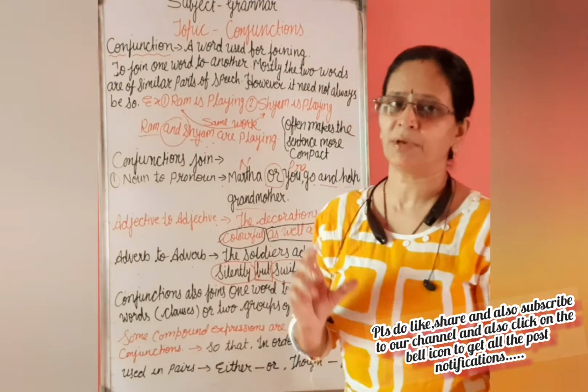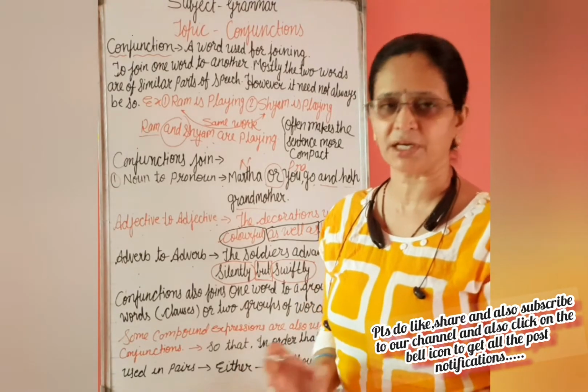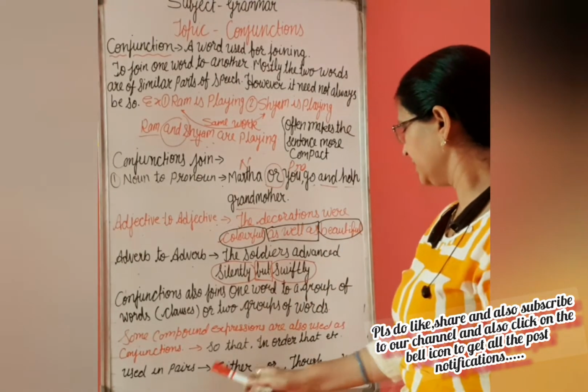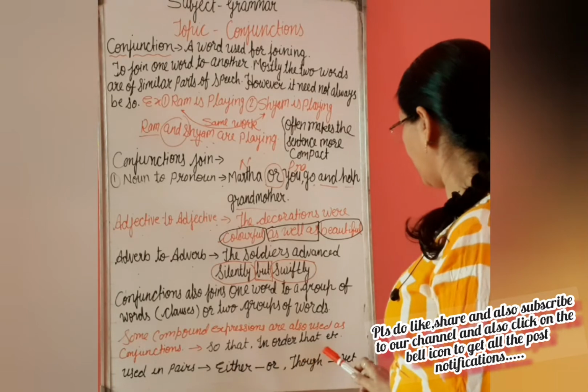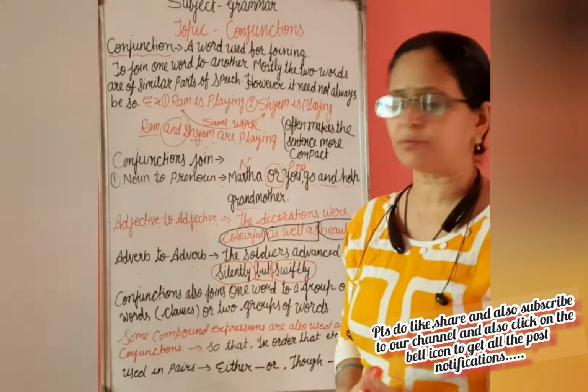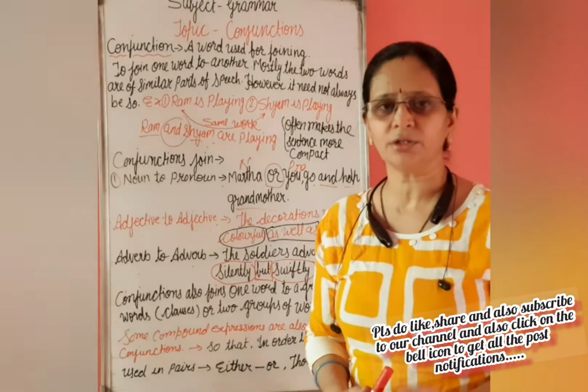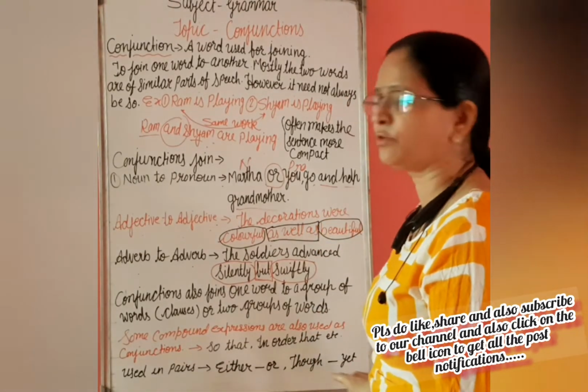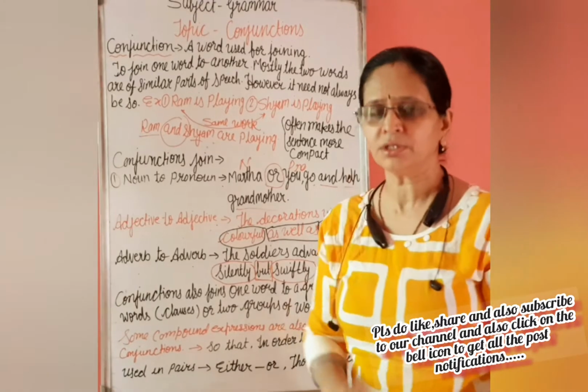हम conjunctions को pairs में भी, कुछ conjunctions ऐसे होते हैं जो pairs में use किए जाते हैं. That is either or, neither nor, though yet. Though yet जो है current English में nowadays it is not used, but in the earlier English it was used as a pair, though yet.